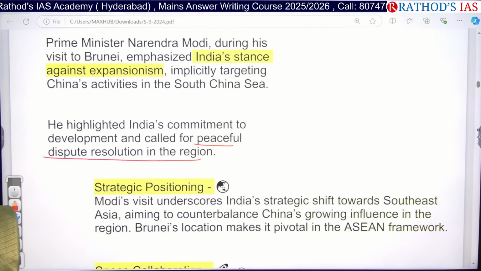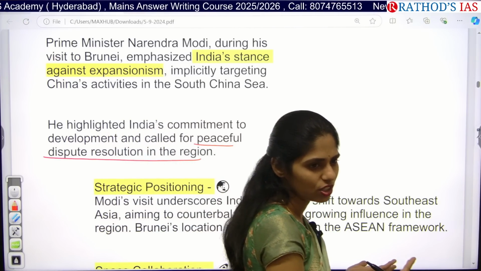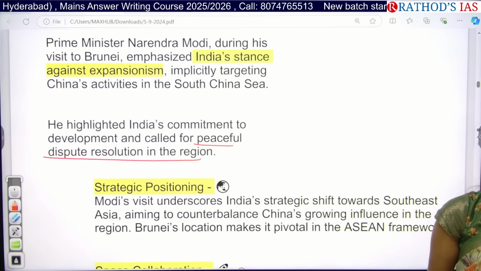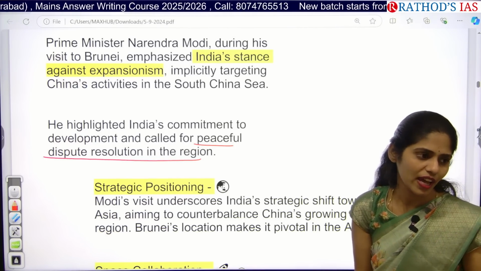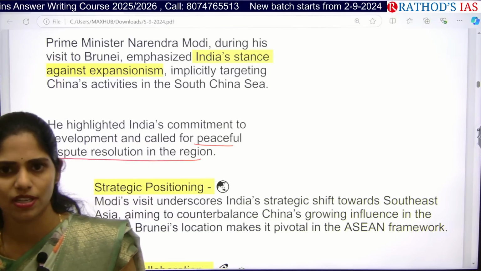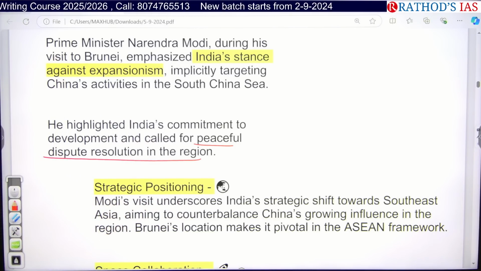As you all know, India and China also have issues at which region? LAC, the Line of Actual Control. Recently we discussed that more than 31 rounds of talks have happened, but no proper dispute resolution has happened in India's case. So it is also one important problem that we are facing directly with China.